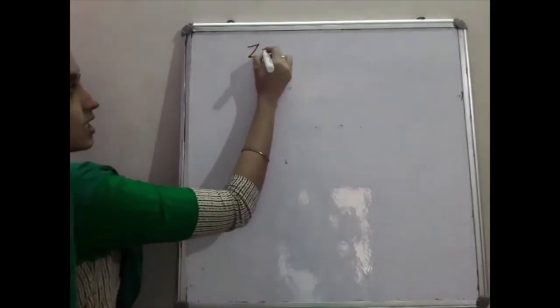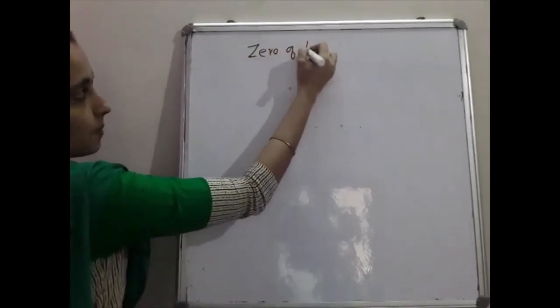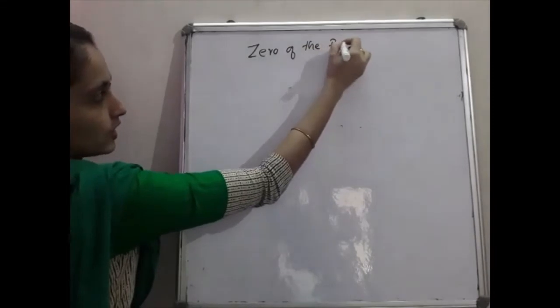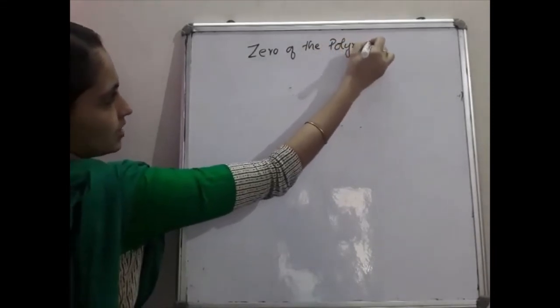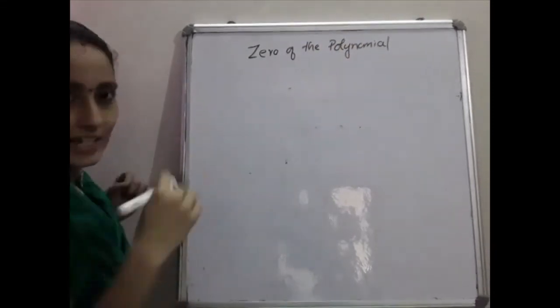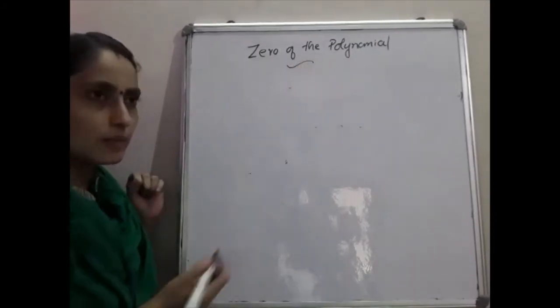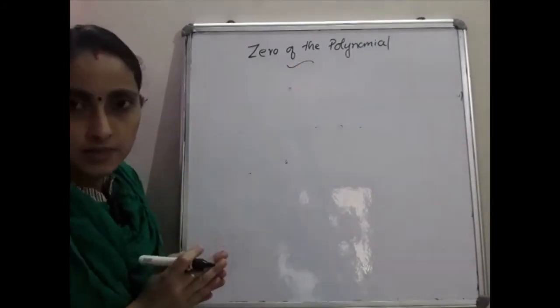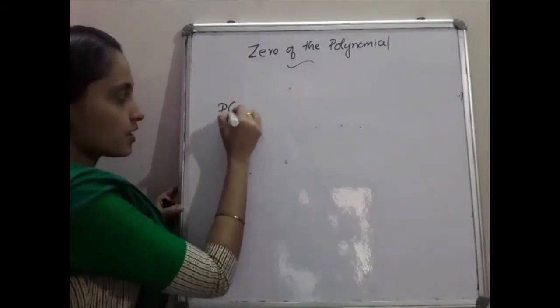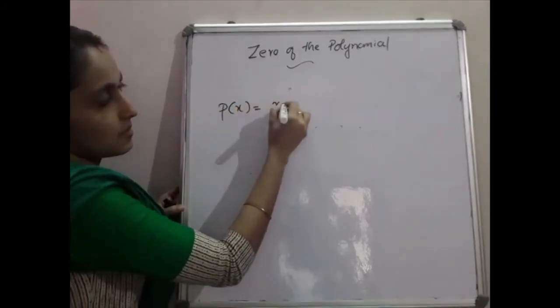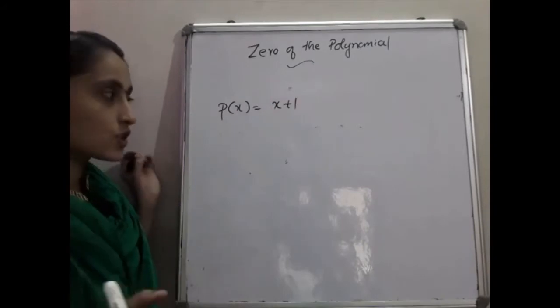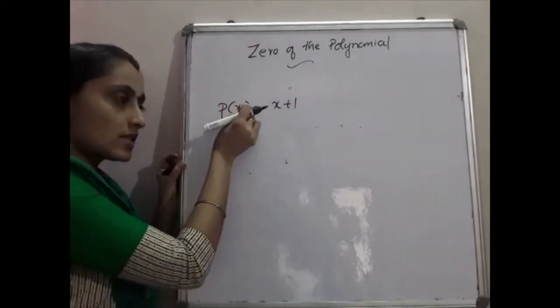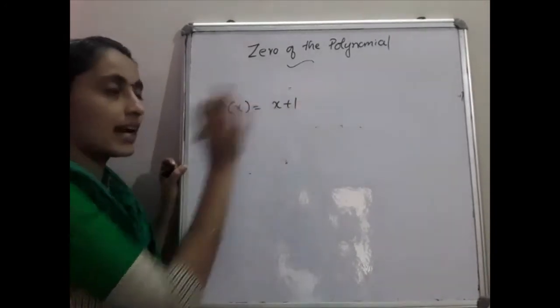The next one is zero of the polynomial. Next concept is zero of the polynomial. That you already know, I think. Or I will explain. Okay, so listen here. Zero of the polynomial is the value for which the polynomial becomes 0. So for example, if I write p of x is equal to x plus 1, a simple example, which number do you have to substitute in place of x to get the answer as 0?